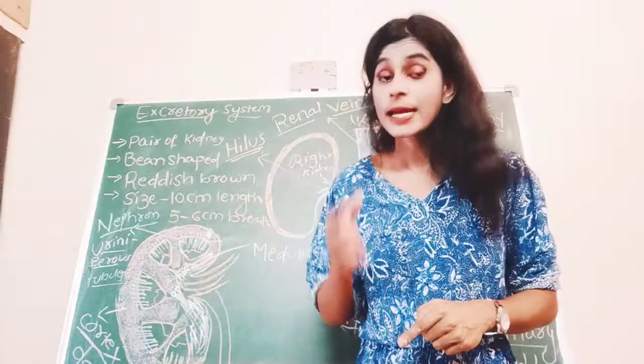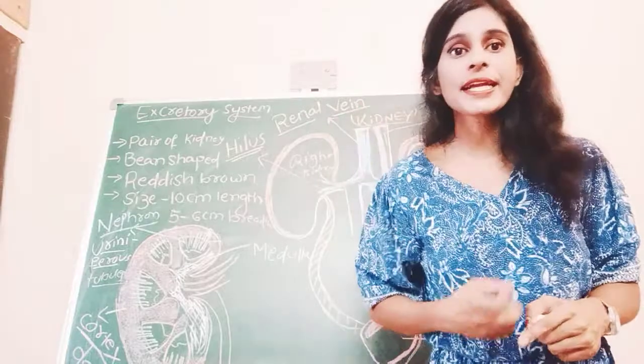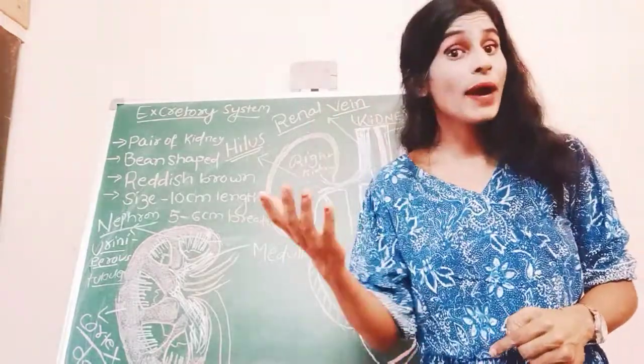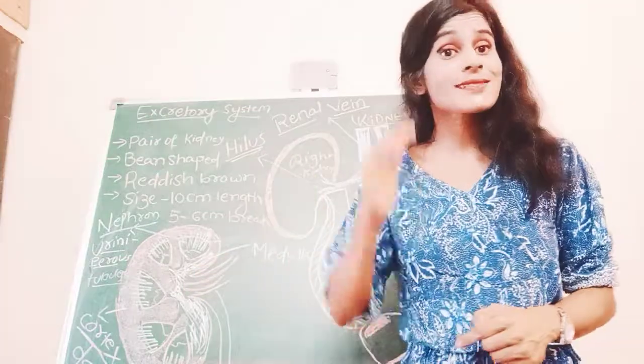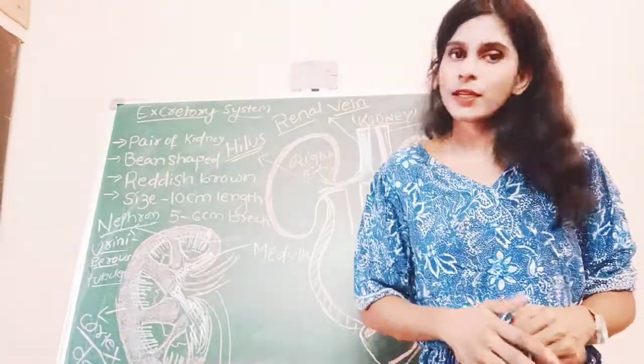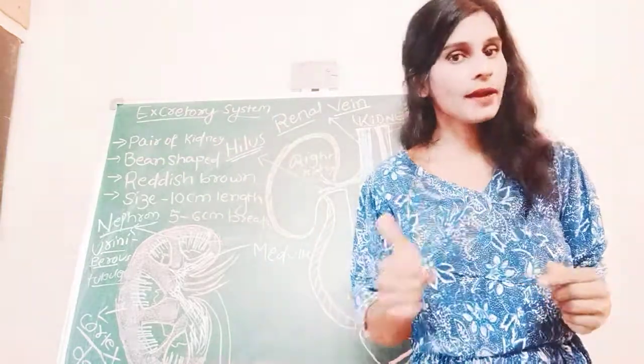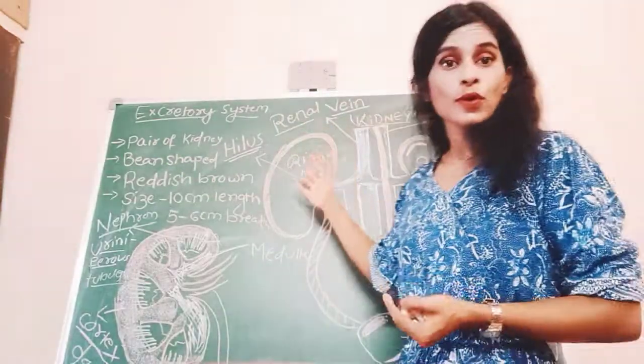Of course, next, what is the color of the kidney? Reddish brown in color. If someone asks you why the right kidney is slightly lower than the left kidney, you will immediately answer: just above it, the liver is present. Done? Next. So, it's reddish brown in color.